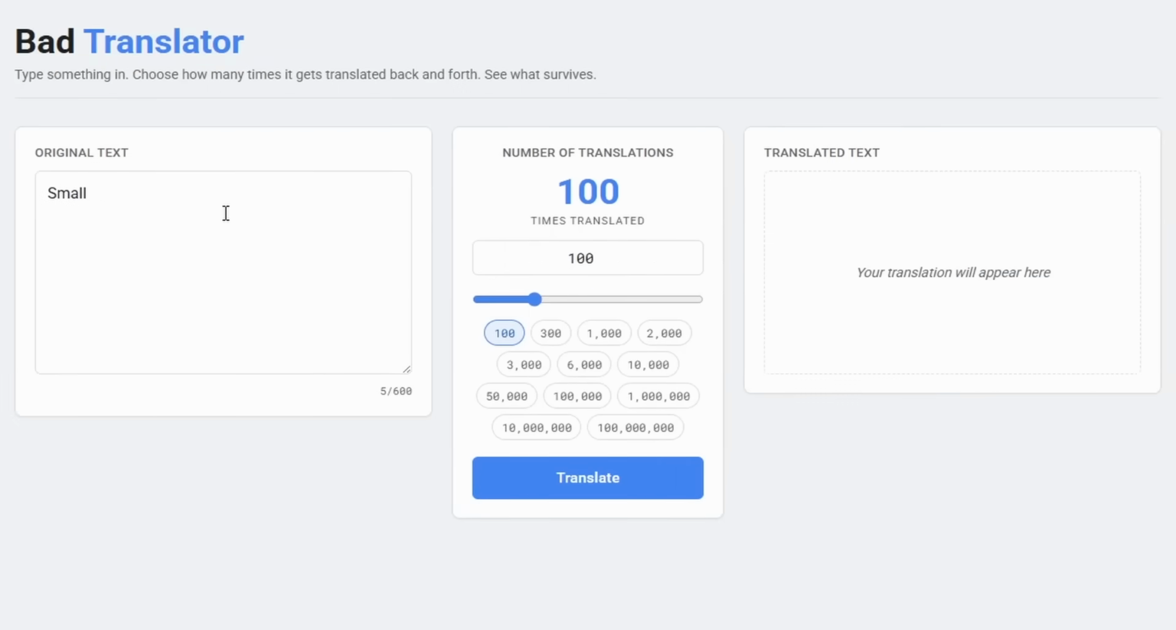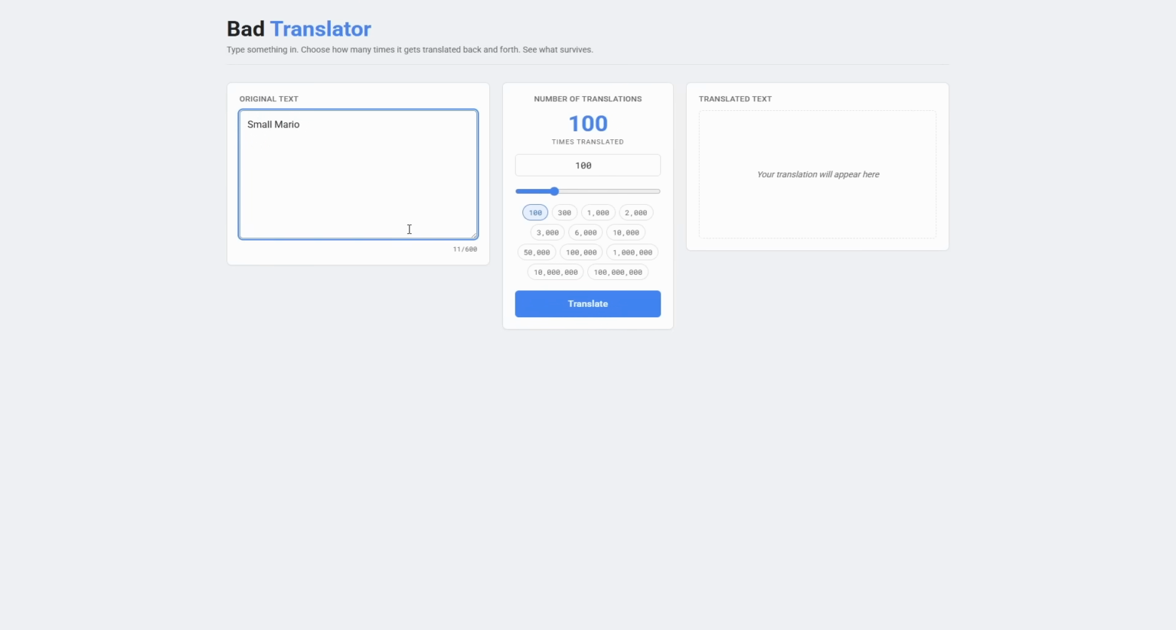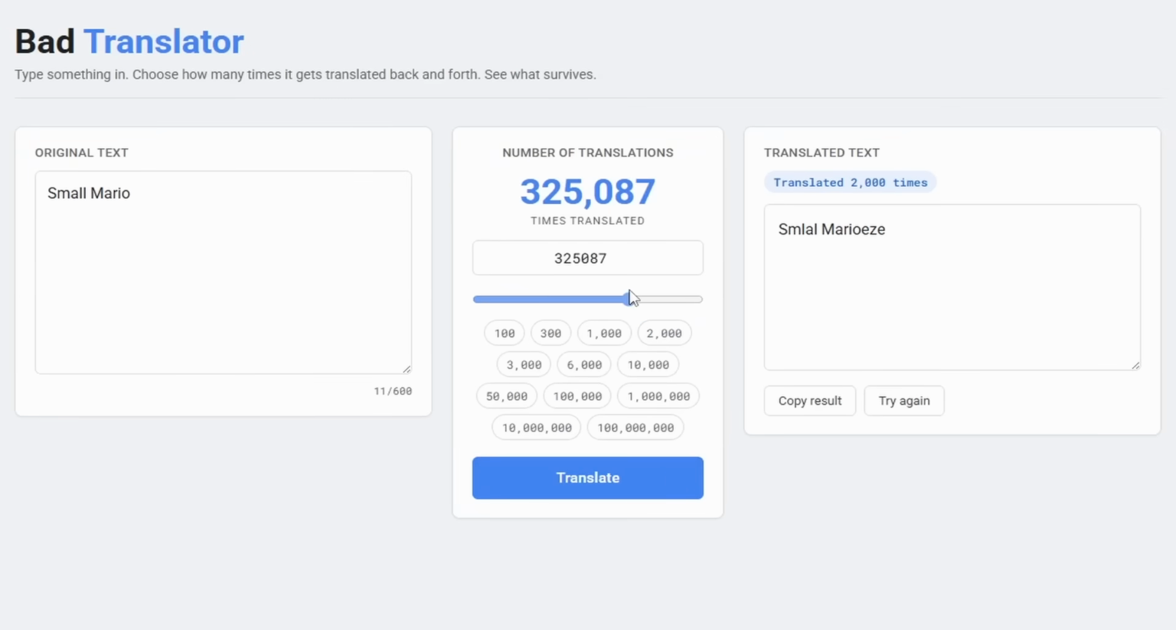Welcome, guys, to the brand new bad translator. This is going to do the exact same thing. The GUI and everything is a little bit more clear and straight on than the extension on Google Docs. All we got to do is type in our text here. As you can see in the middle here, we can just choose however many translations we want. You can do quite a lot, but for this video, we're going to do 2,000.